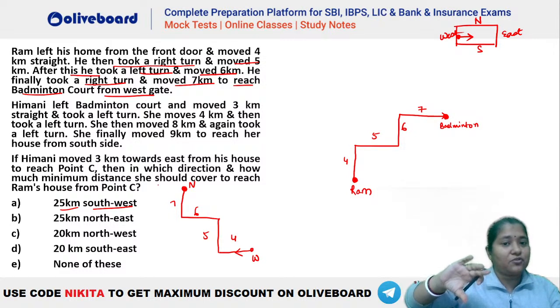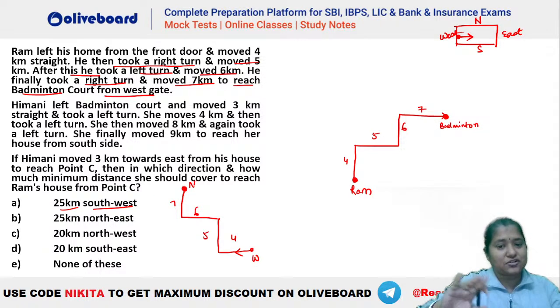So now you will have to understand how we rotate this particular diagram so that this north becomes the west gate. You can see you have to tilt this diagram 90 degrees towards the right, isn't it? This is your north. This should have been towards the west gate here. So what should be done? You will have to tilt this diagram like this, isn't it? Then this north will be something like this. It will become like this, right?